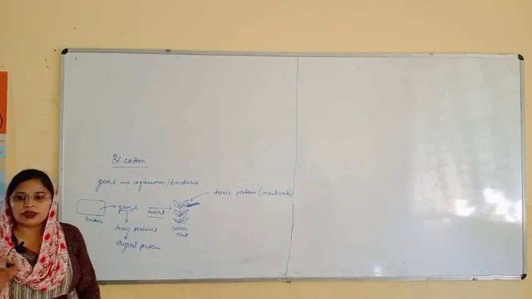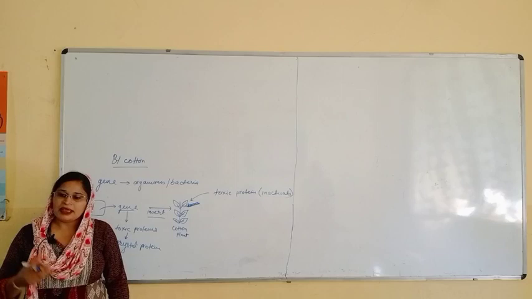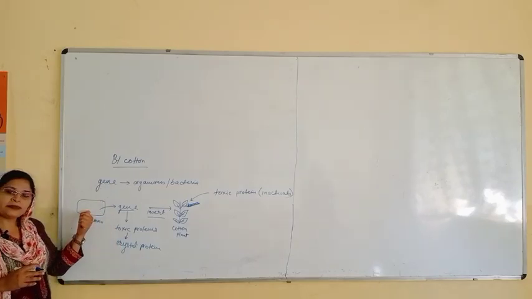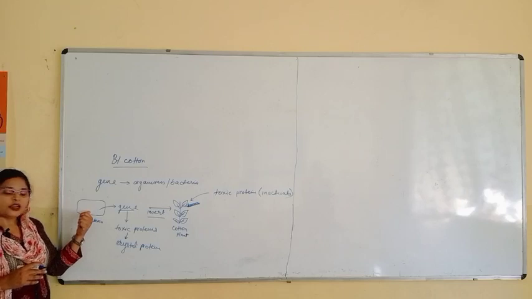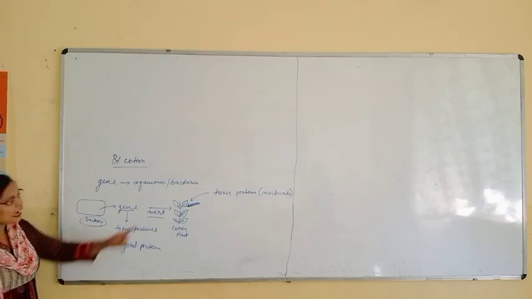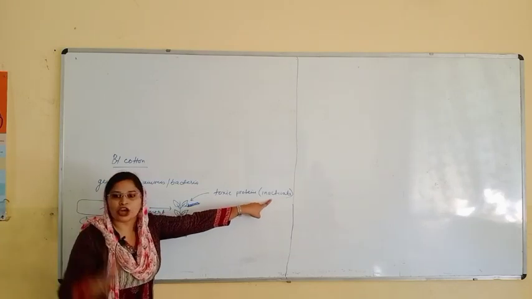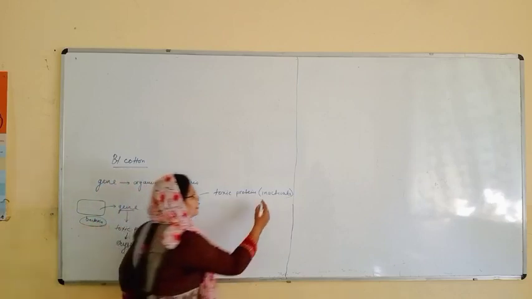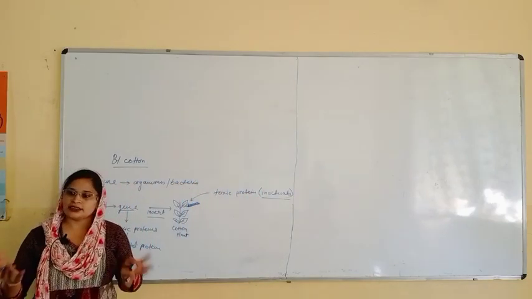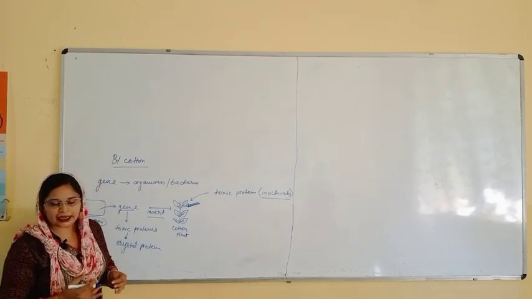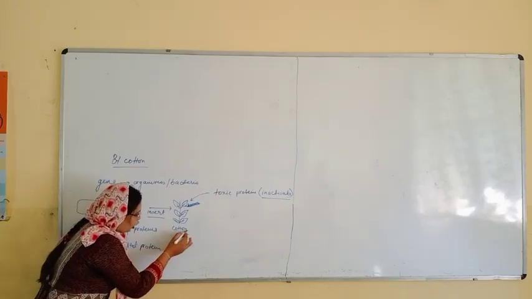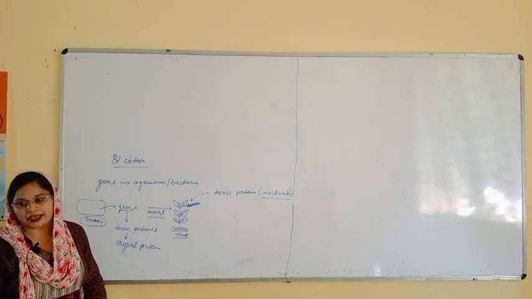You might have one question here, students: Ma'am, if this protein is present in the bacteria, will the bacteria die? No, the bacteria will not die. Why? Because the toxic protein is in an inactive state. That's why the bacteria is alive. What we are doing is inserting this gene into the cotton plant. The cotton plant is happily smiling.